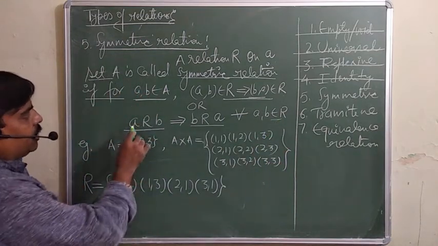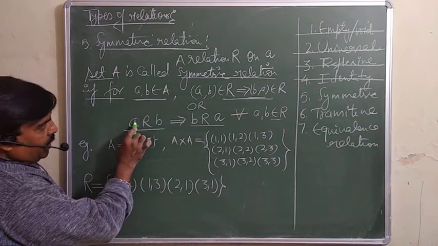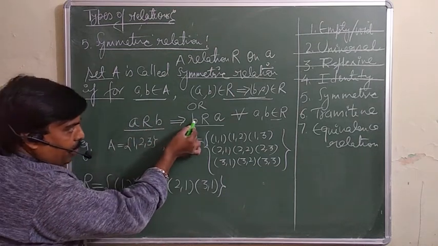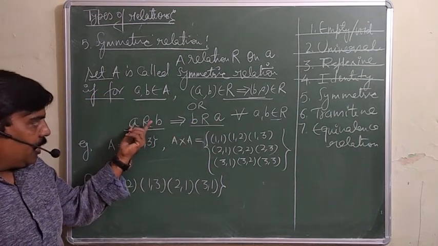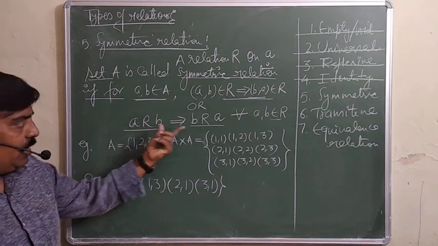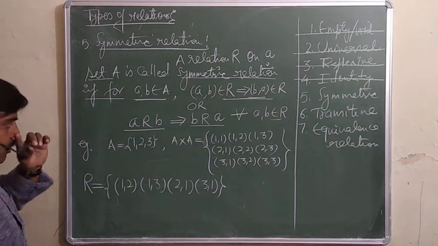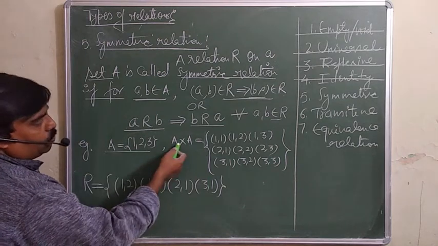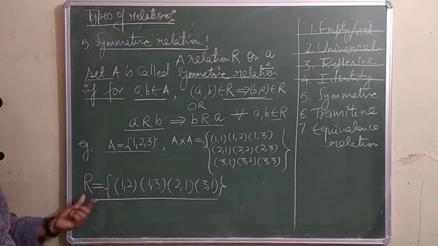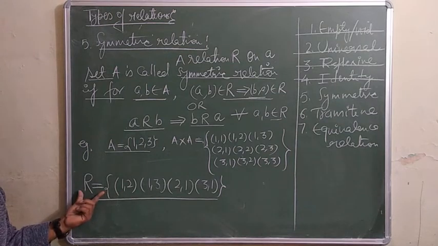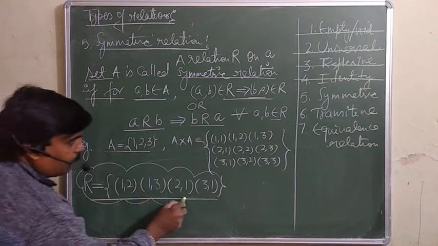Means what exactly we are saying? If you are saying that A is the brother of B, then B must also be the brother of A. That is means A का जो B से related relation है, same should be here only. So just with the help of an example we can understand. See, suppose this is your set A, so your A cross A will be this one. Now I am saying this is my relation. Relation क्या है? These are the ordered pairs in this relation. Now you want to check whether this is symmetric or not. ये symmetric है या नहीं?